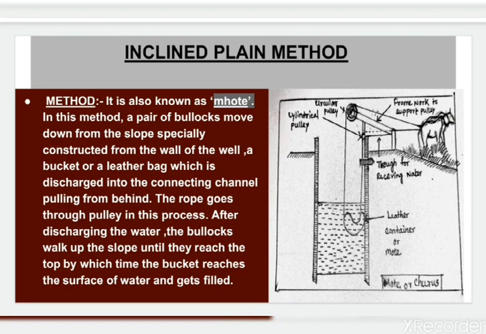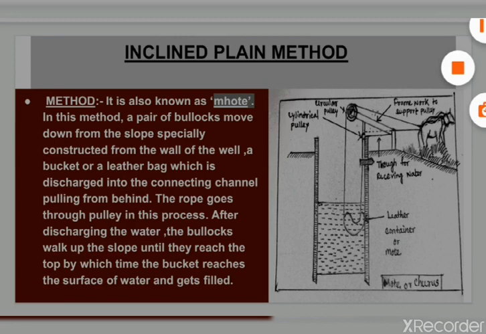It is also known as moat. Now in this method, what happens? A pair of bullocks move down the slope specially constructed from the wall of the well. A bucket or a leather bag is discharged into the connecting channel, pulling from behind. The rope goes through the pulley. In this process, after discharging the water, the bullocks walk up the slope until they reach the top, by which time the bucket reaches the surface of the water and gets filled. That is inclined plane method.